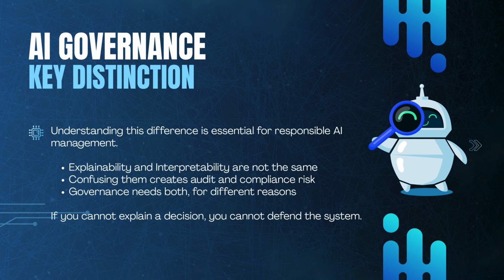In AI governance, the difference between explainability and interpretability directly affects accountability, regulatory compliance, and risk exposure. Explainability and interpretability are not the same. They serve different governance purposes. Confusing them can weaken your audit position and undermine stakeholder trust. If you cannot explain a decision, you cannot defend the system.